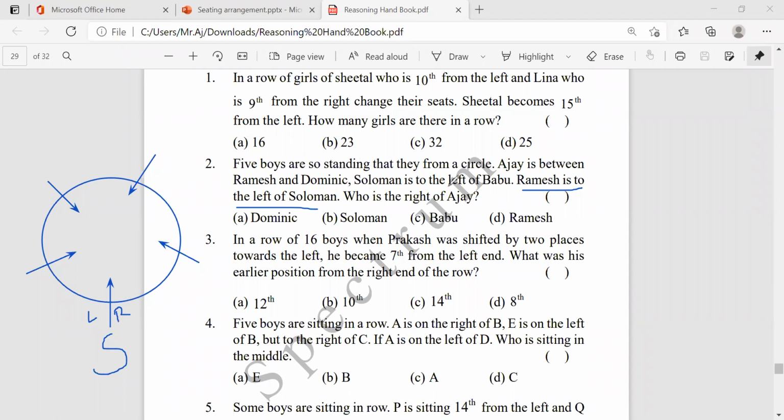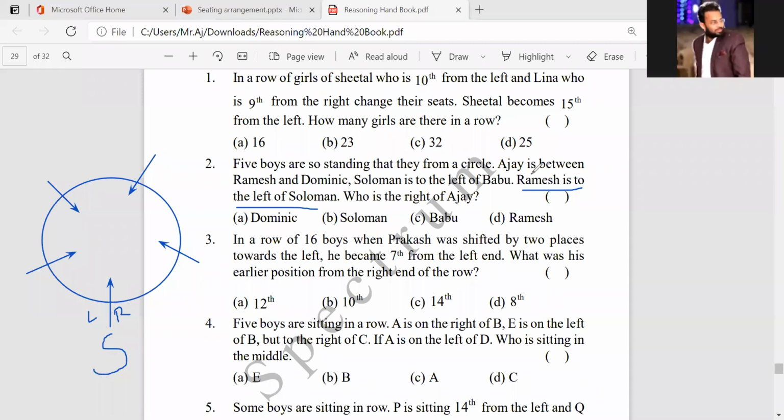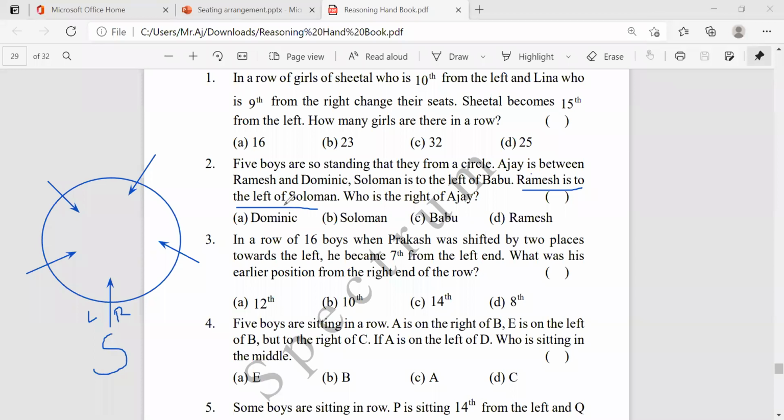Suppose they didn't mention anything, you just take inside. Not mentioning anything means obviously in a circle they will face inside only. Now this is left, this is right. Where is Ramesh? Ramesh is to the left of Solomon. Suppose this is Solomon here, then Ramesh will be here, right?